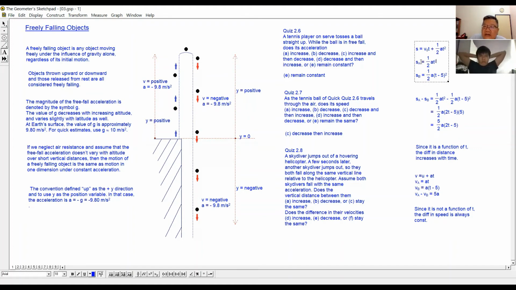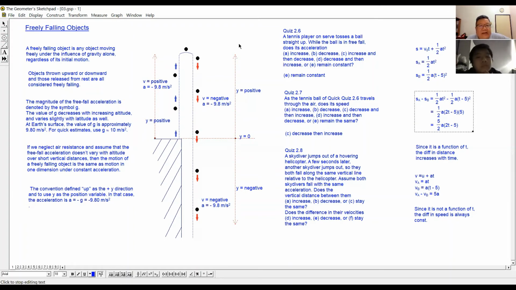So I use the distance traveled by the first person minus the distance traveled by the second person, SA minus SB. Doing some simplification, I finally arrive at the distance between them: 5 over 2 a (2t minus 5).